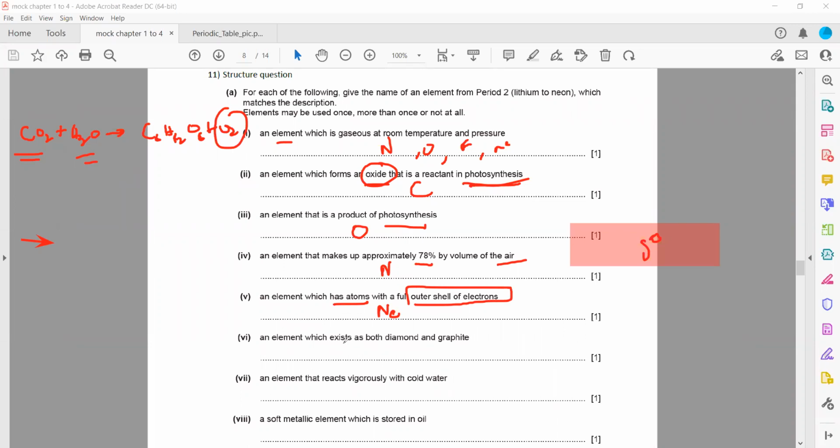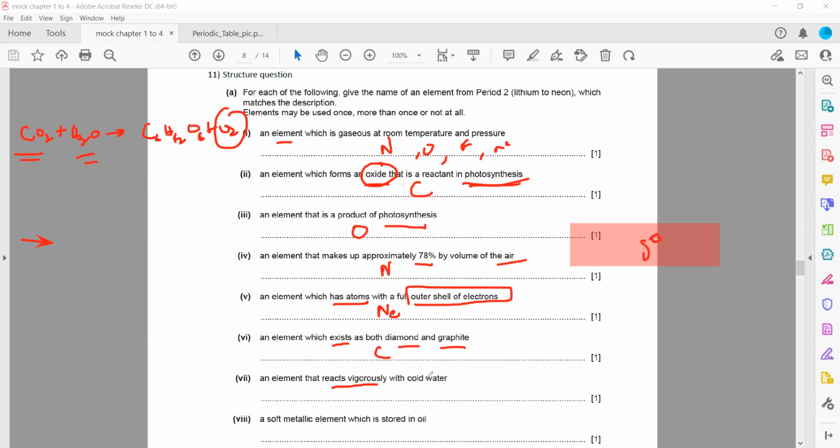An element which exists as diamond and graphite. Sir, can we write only the symbol? They accept both, but in the exam you have to write the name of the element. Yes, that's right, carbon.